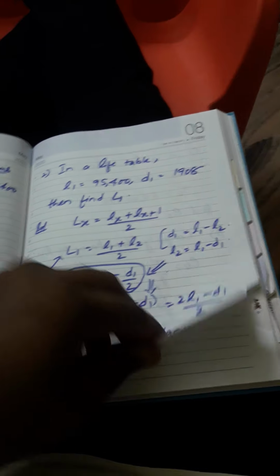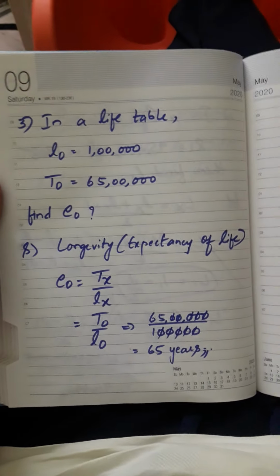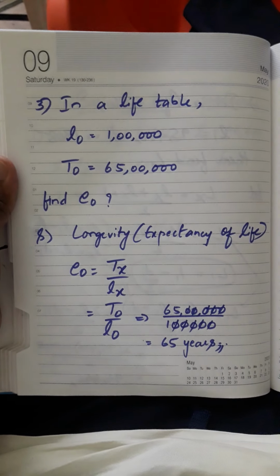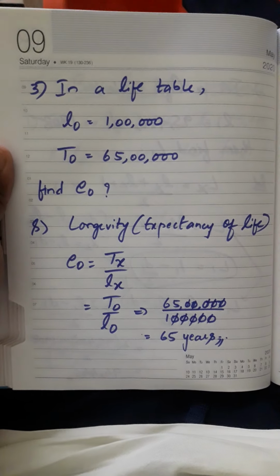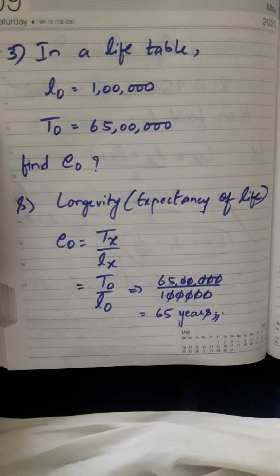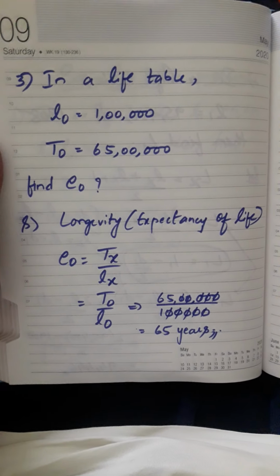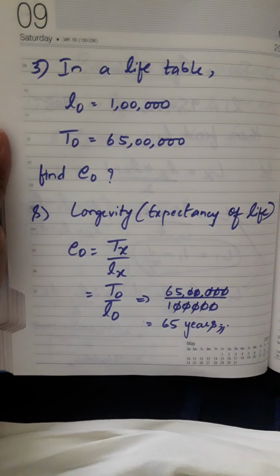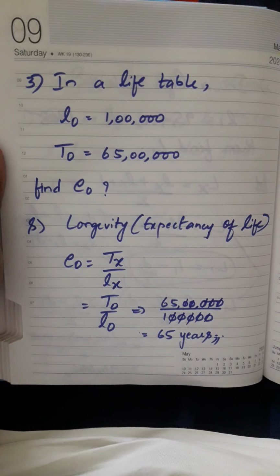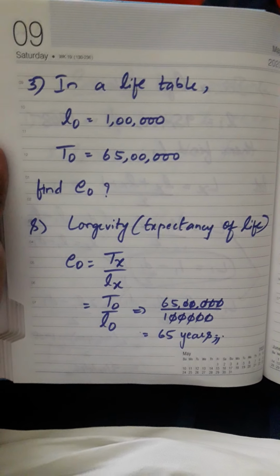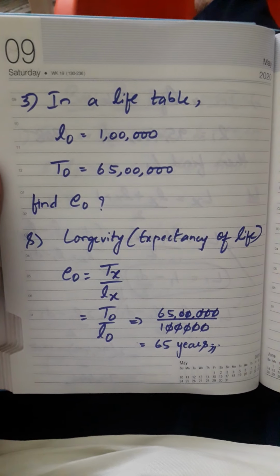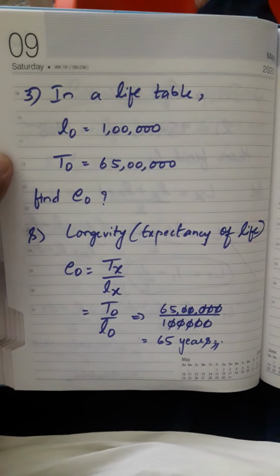And the next problem: in a life table, L0 is 1 lakh and T0 is 65 lakh. Find e0, the expectancy of life, that means longevity. Direct formula, Tx by Lx. 65 years after substituting. So these are all the basic problems on life table concept, just by using the components of life table.